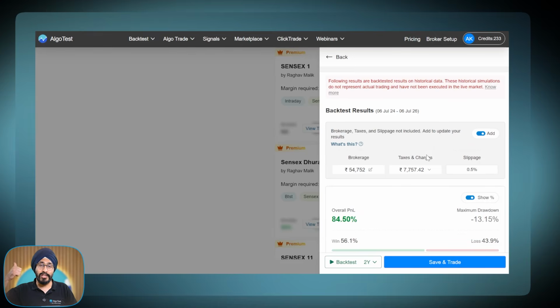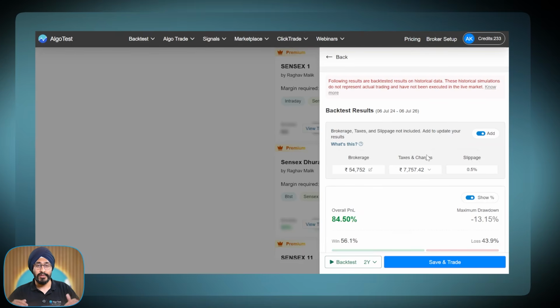Let me summarize. It's a Nifty strategy. It's an option selling strategy. It's a completely hedged strategy. It is a BTST strategy, and to avoid increase in margin, we are not running it on DT1 and DT0. So we are not running it on Monday and Tuesday, but when are we running it? Wednesday, Thursday, Friday.